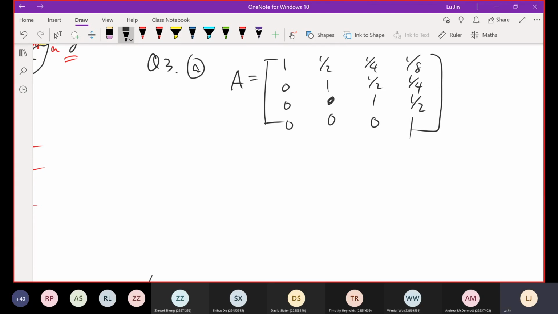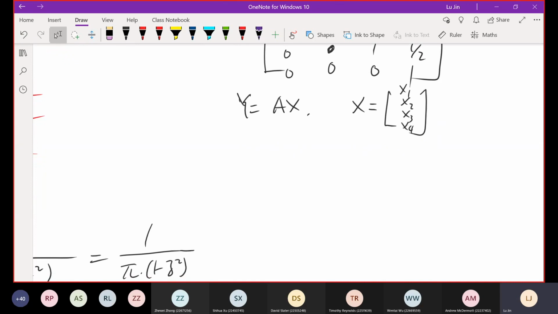This is A here. And we know y equals Ax. We also know x is x1, x2, x3, x4, the vector of random variables. And the question is asking us to determine the mean vector of y. So let's just do it.